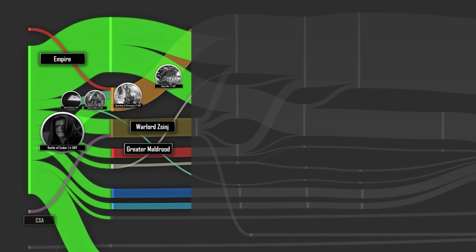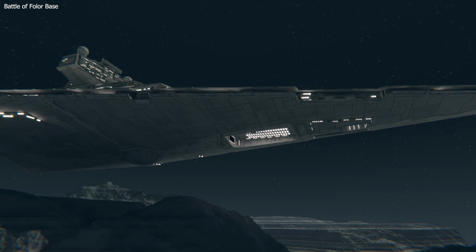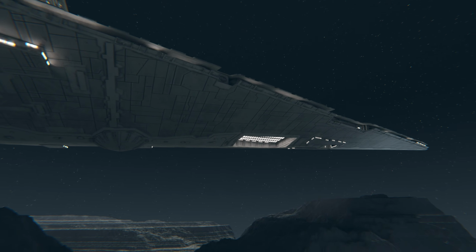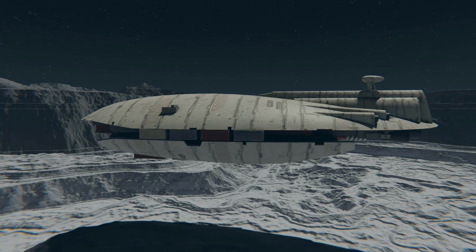On top of his Imperial territory, Zsinj had effectively annexed or subjugated the Corporate Sector at some point following Endor. The Corporate Sector had been an autonomous zone within the Empire, established by loyalist corporations during the Clone Wars, and given mostly carte blanche to exploit the territory at the tail end of one of the galaxy's main hyperlanes, the Hydean Way.